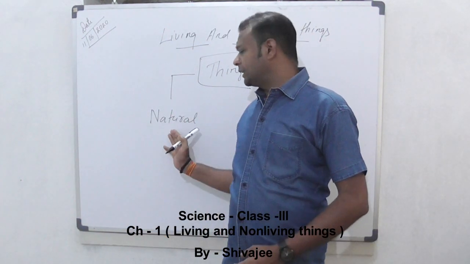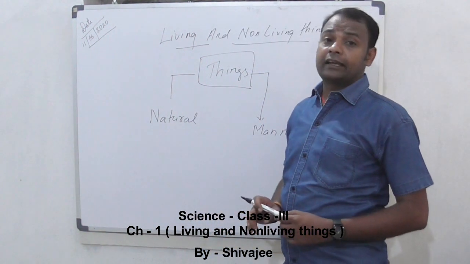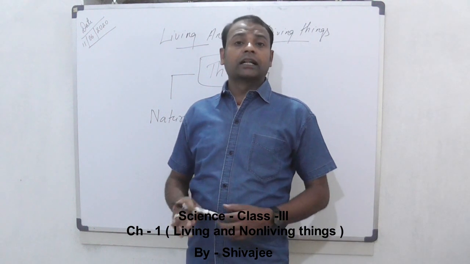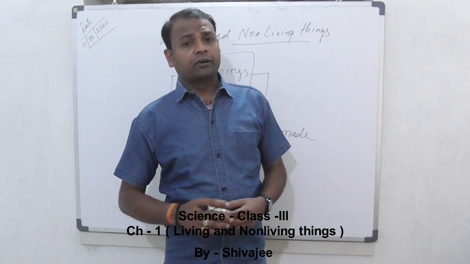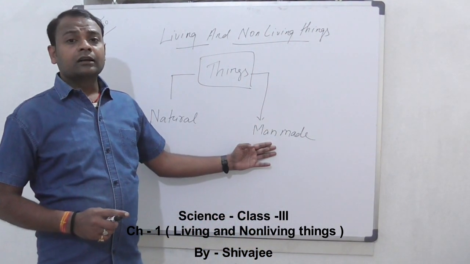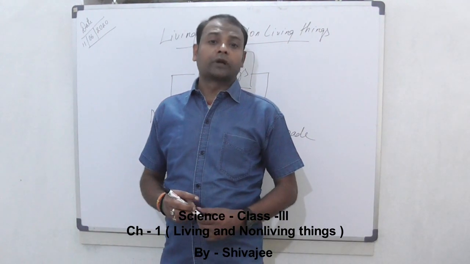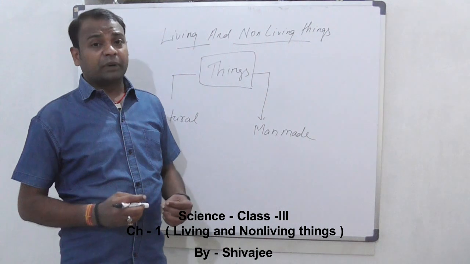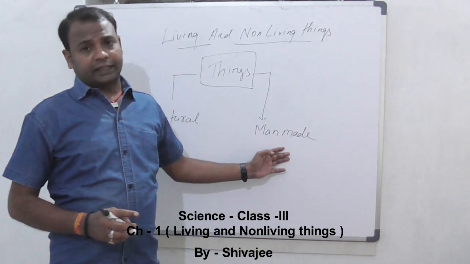So what are these natural things? Natural things are the things that we get free from nature, like plants, animals, sun, star, moon, river, seas and so on. What are these man-made things? Man-made things are the things that are made by man or human beings. For example, cars, buses, benches, chairs, furniture, all these are man-made things.